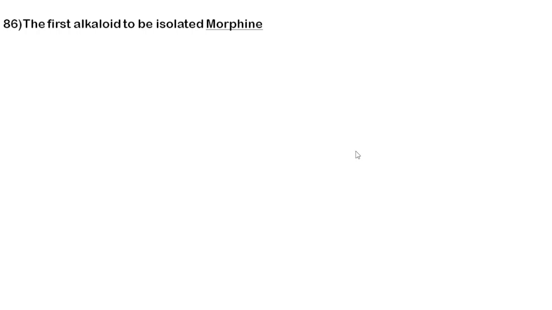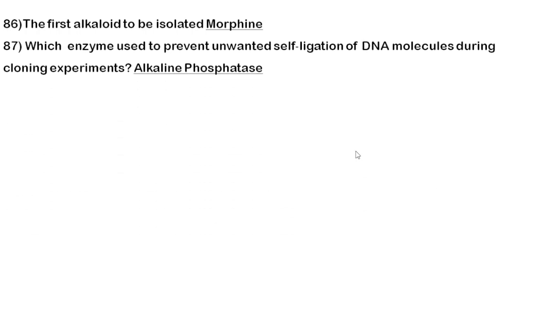The first alkaloid to be isolated in a crude form is morphine. And even vincristine and vinblastine, which are isolated from Catharanthus roseus and employed for anti-cancer, are also alkaloids only. Next, which enzyme is used to prevent unwanted self-ligation of your DNA molecule during cloning? It is alkaline phosphatase. This enzyme is used to prevent unwanted self-ligation of your DNA molecules, the target DNA and vector DNA molecule, during the cloning experiment.